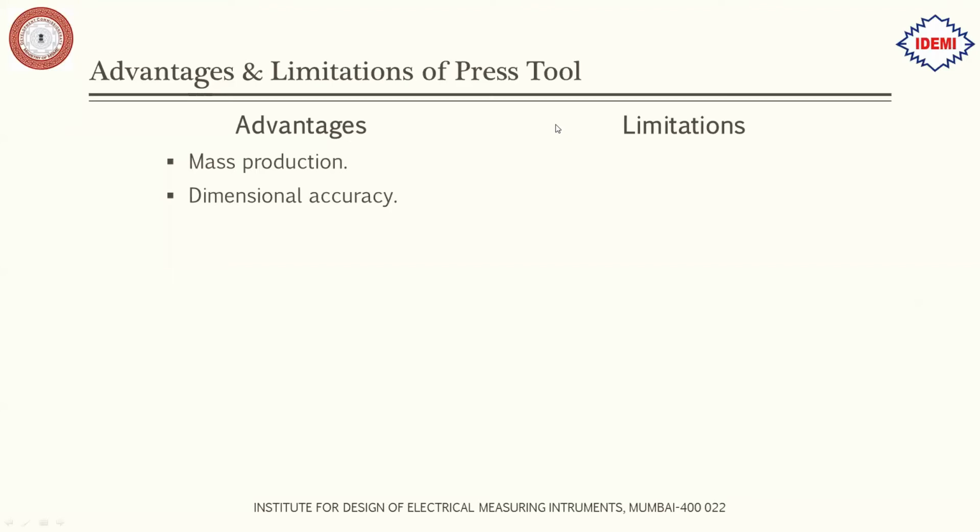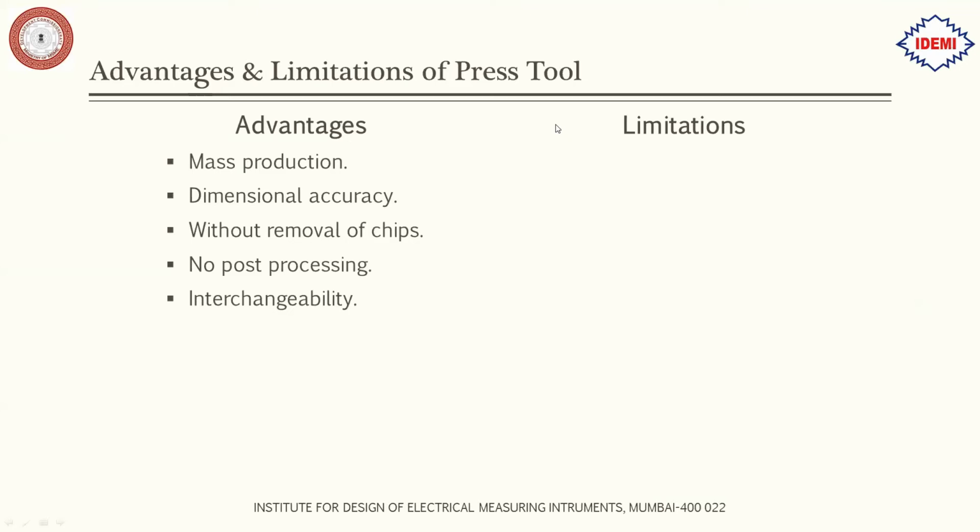So you can get a dimensionally accurate component by adjusting the clearance between the punch and the die. By giving an optimum clearance, you can get a dimensionally accurate product. Then it happens without the removal of chip, like I said earlier. Then no post processing is required. Mostly post processing is not required in press tool, unlike die casting and molds.